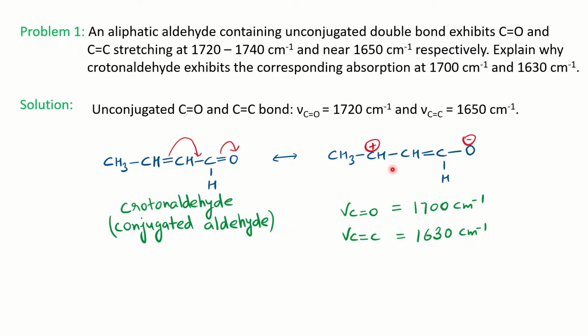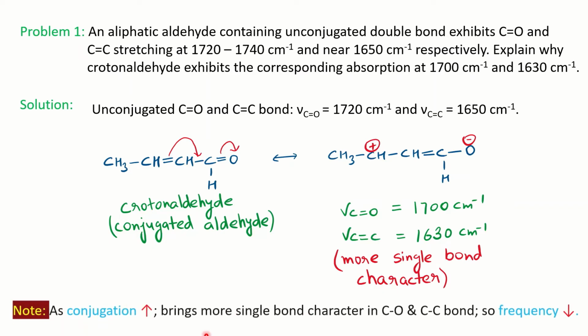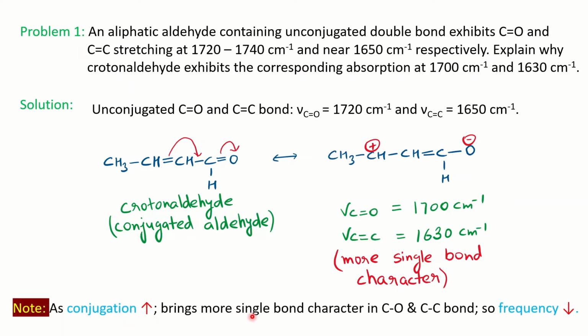Therefore the frequency decreases. So basically the reason is, as conjugation increases, it brings more single bond characteristic and therefore the frequency decreases. That's how you can explain your answer.